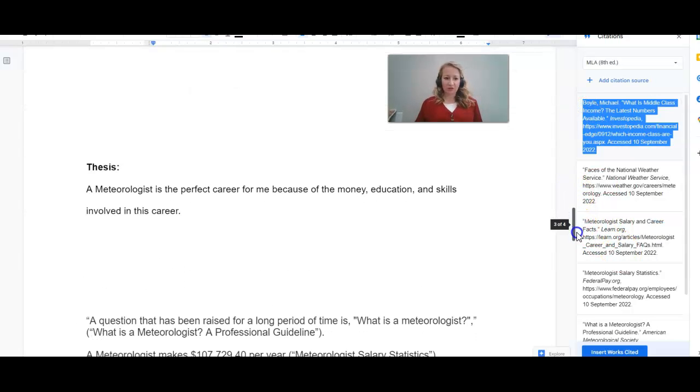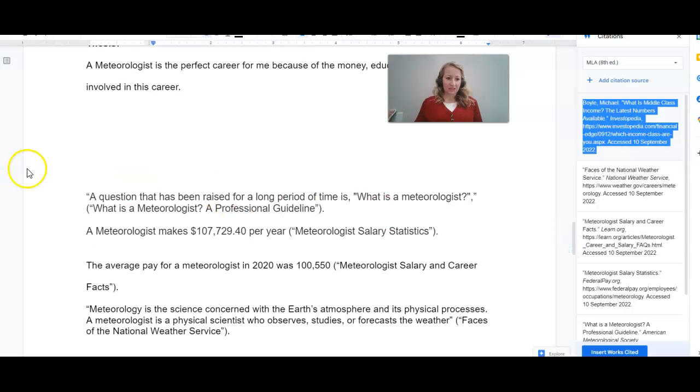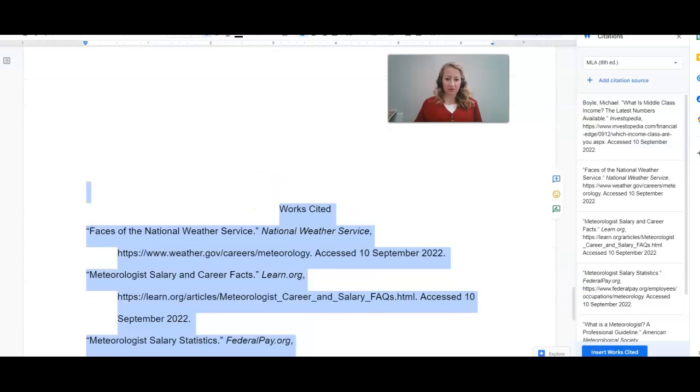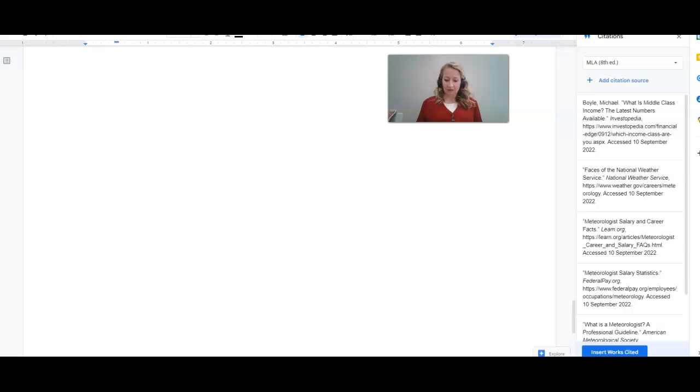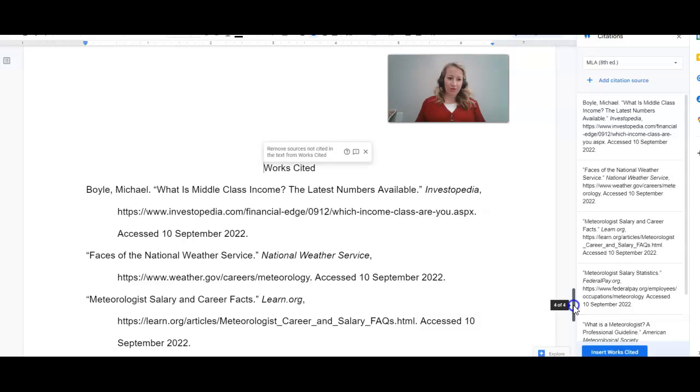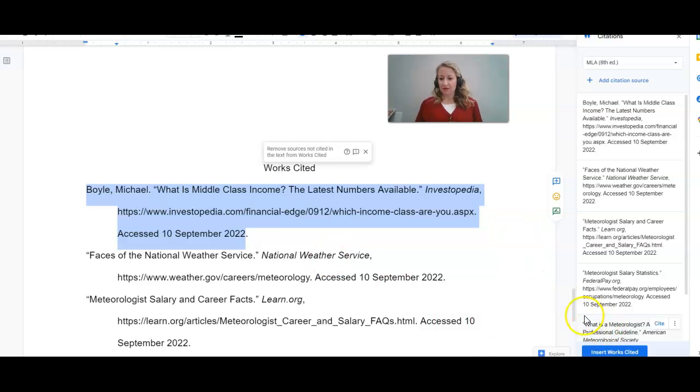And what we can do is I actually can remake my works cited page. So I'm going to go ahead and do that now. So it says insert works cited page, and there, look, my works cited page was remade with this new website right here. All right.